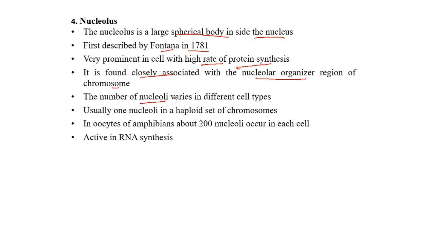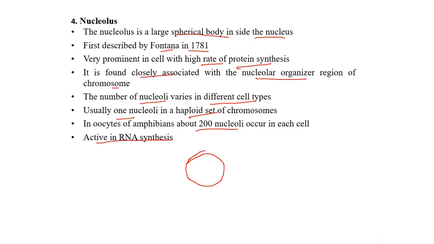The number of nucleoli varies in different cells. It may be only 1 in a haploid set of chromosomes, or as many as 200 nucleoli in the oocytes of amphibians, which have active RNA synthesis. So this is the nucleolus. We want to draw the nucleolus. The ultrastructure of the nucleolus we are going to discuss a little later.